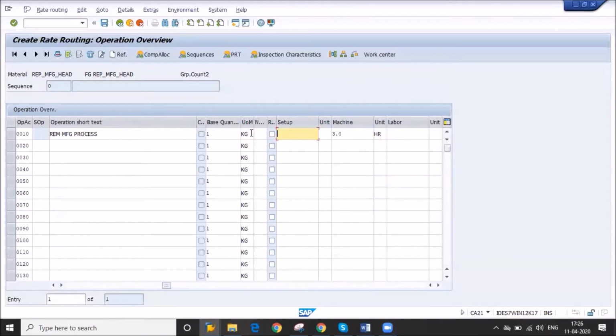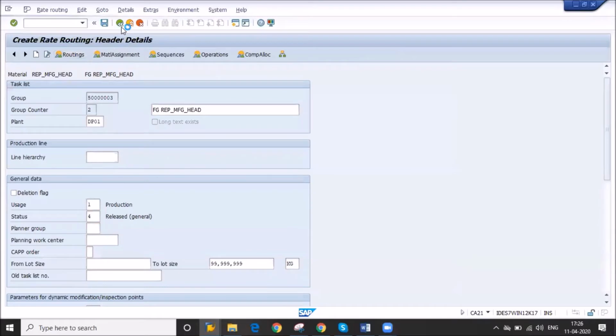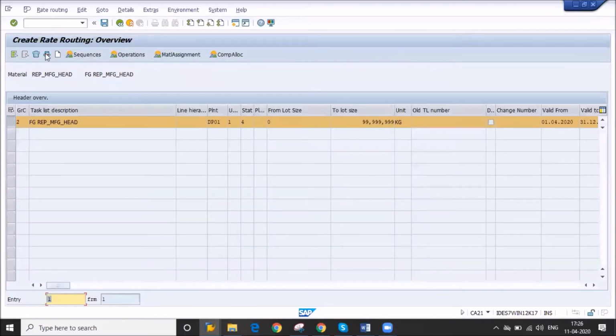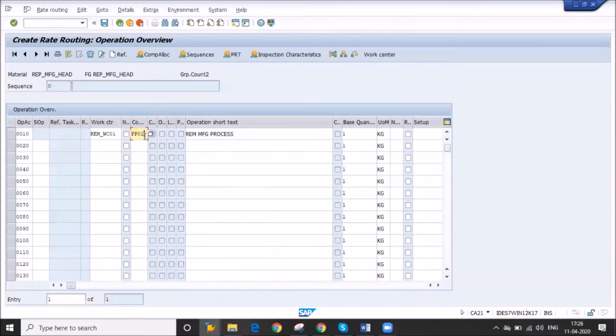In discrete manufacturing, I have given it already. I will tell you about this later. So my rate routing is created.